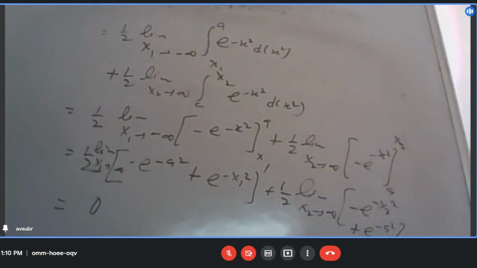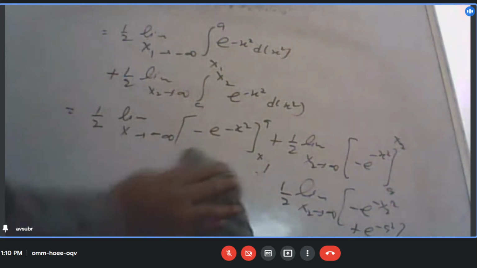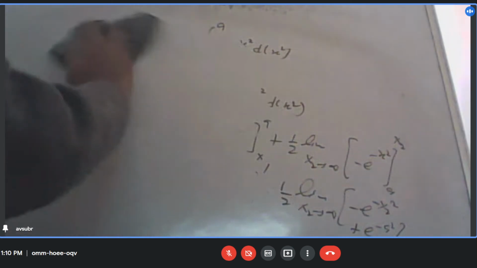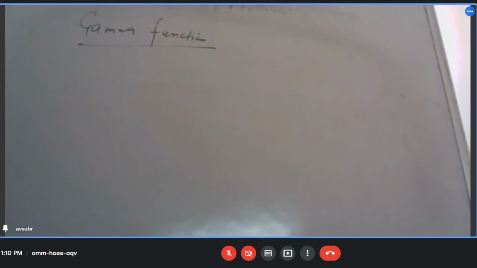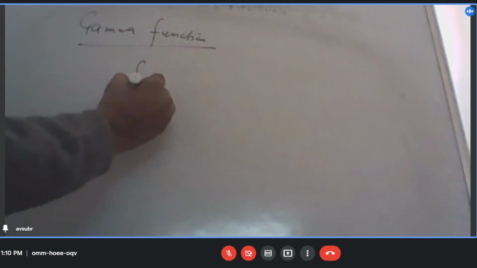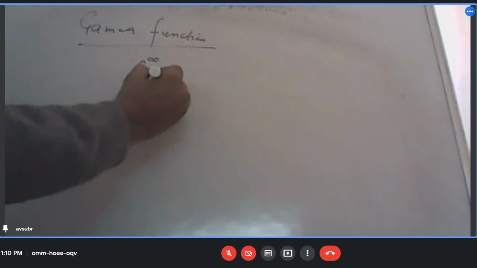So now, as I was telling you, we have seen these improper integrals, and we will see more improper integrals. One of the improper integrals is what we call the gamma function. Look at this particular integral.